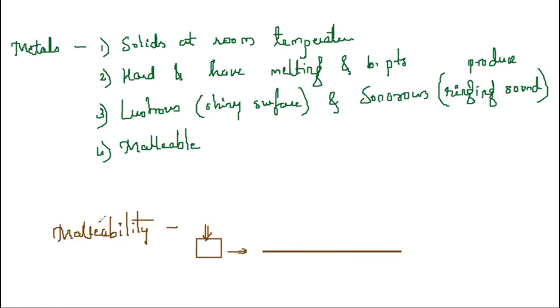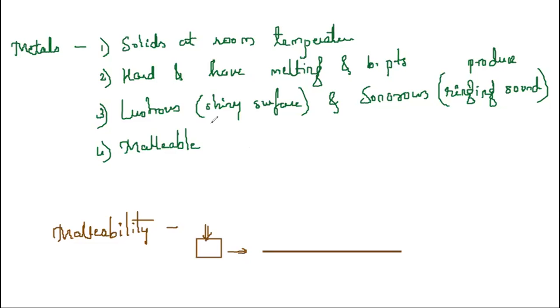So this property of metals to get into thin sheets is called malleability, and metals are malleable.